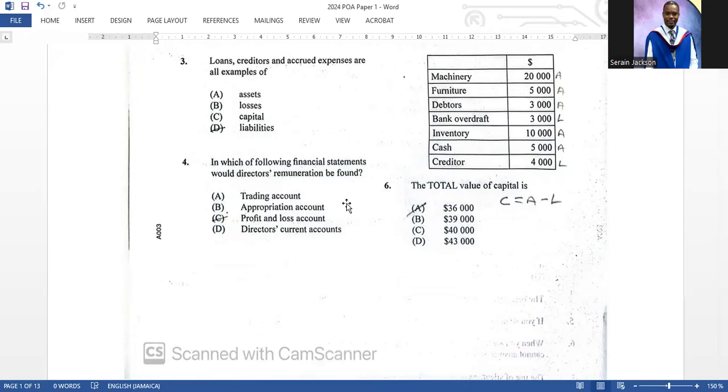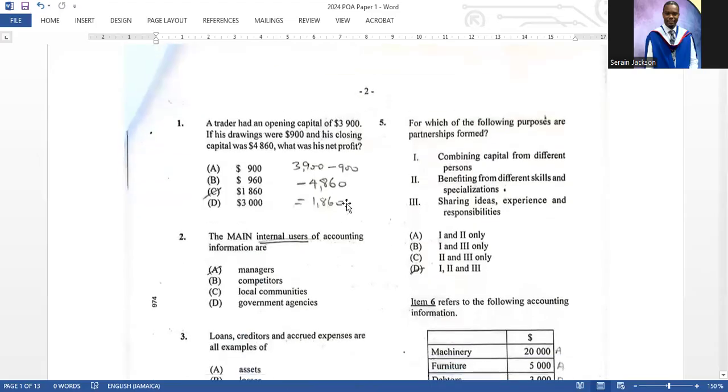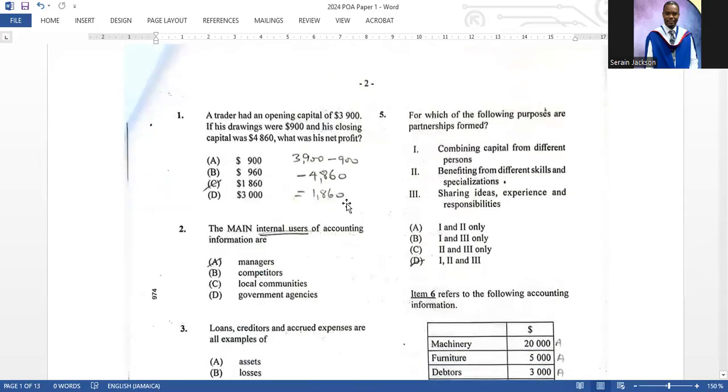Number 4, in which of the following financial statements would directors' remuneration be found? This is company accounts, and it is in the profit and loss because it's an expense. Question 5, for which of the following purposes are partnerships formed? All of them, 1, 2, and 3.